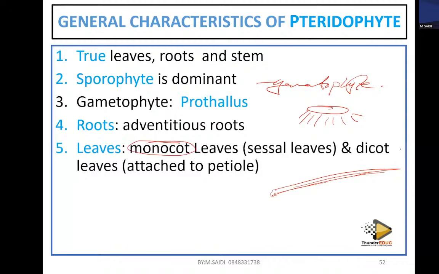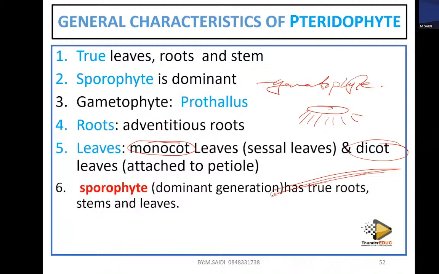Because some students may be confused, a monocotyledonous plant is a plant which has one seed leaf. An example is maize. And then a dicot is a plant which has two seed leaves. Examples are peanuts and beans. I think now you understand.